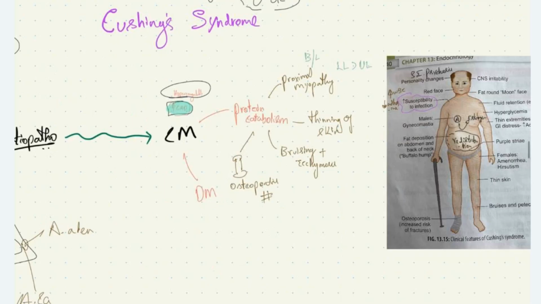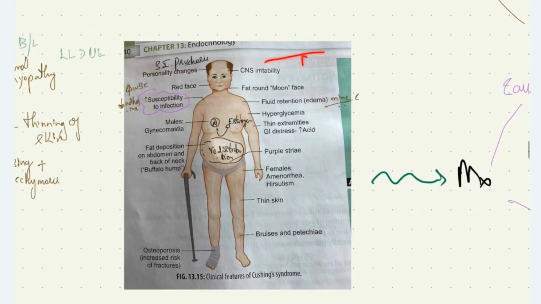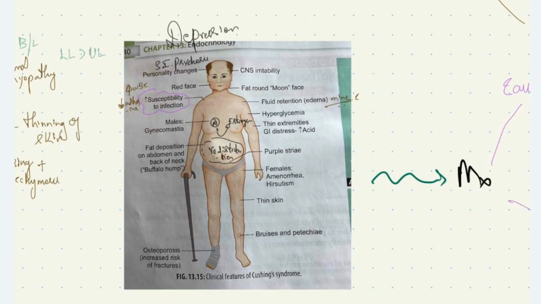We all know that glucocorticoid causes increased glucose level, hyperglycemia, which causes diabetes mellitus in these patients with Cushing syndrome. Now, head-to-toe manifestations seen in these patients, what are those? In the CNS manifestation, the patient can have steroid-induced psychosis, the acute frank psychosis. The patient can present with depression and psychotic symptoms. There can be CNS irritability. We have characteristic moon face and red face.